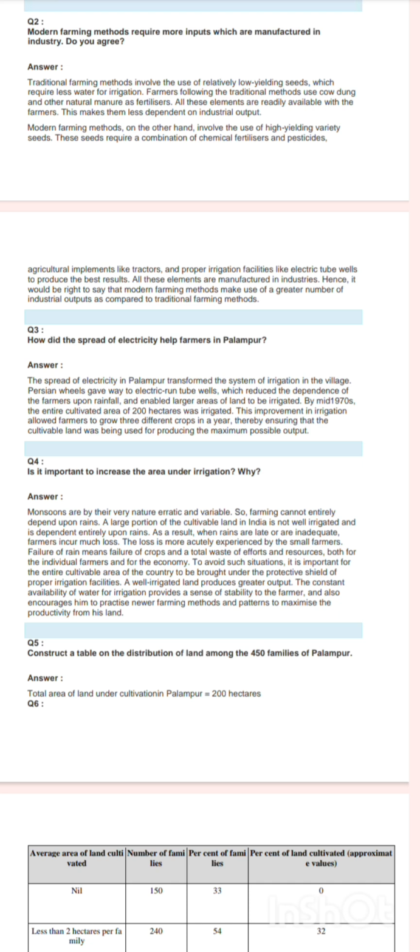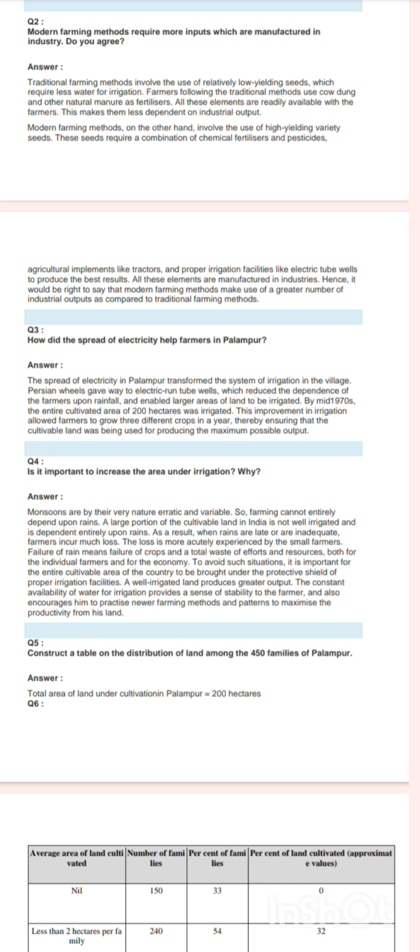How did the spread of electricity help farmers in Palampur? The spread of electricity in Palampur transformed the system of irrigation in the village. Persian wheels gave way to electric-run tube wells, which reduced the dependence of the farmers upon rainfall and enabled larger areas of land to be irrigated.